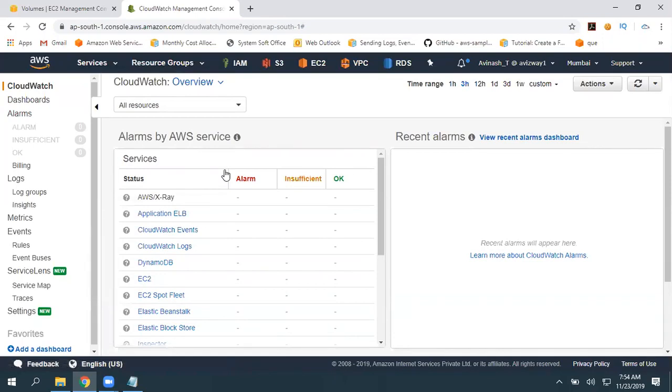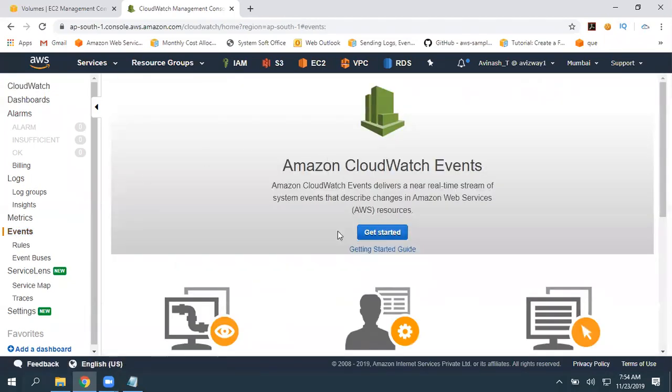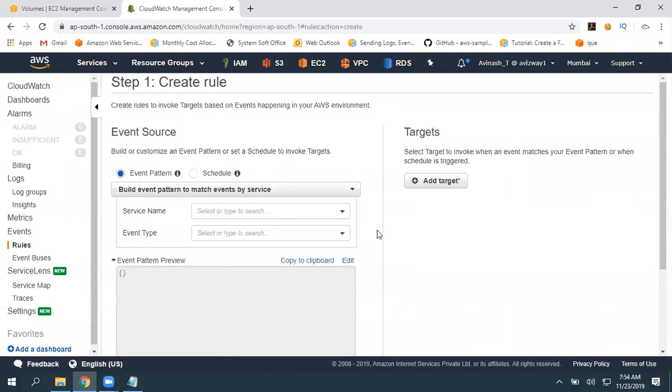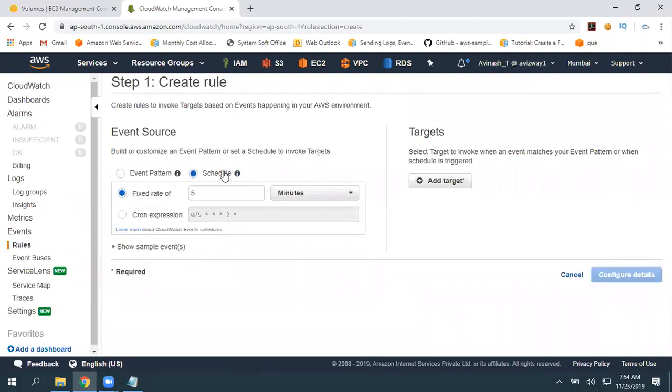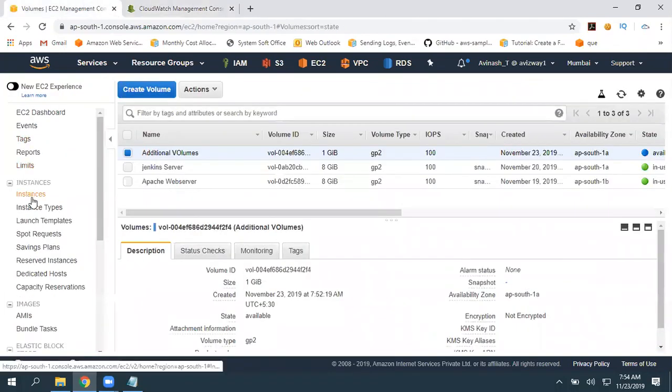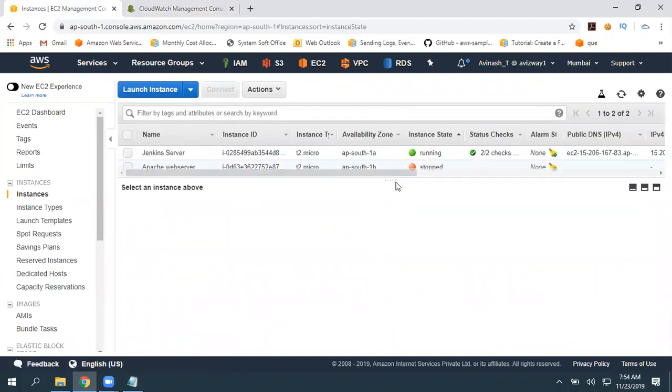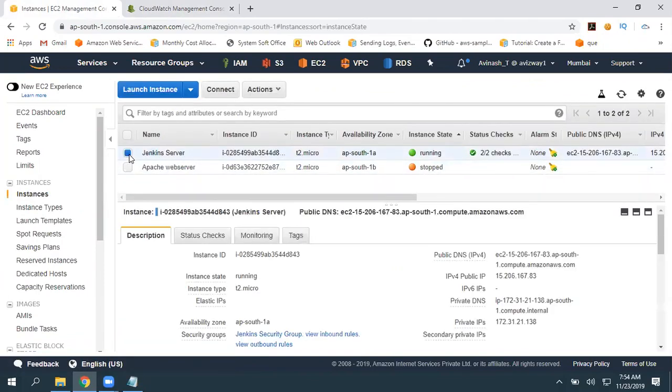So let us assume you have an EC2 instance, and that is a production server. When it is stopped, immediately you want to get a notification. Yes, you can use this feature. So go here, select events, click on get started. Now here we have an option event pattern or scheduled. First of all, let's see about this event pattern. Let us assume you have an EC2 instance and that is in running state, and when that state got changed, immediately you want to get a notification.